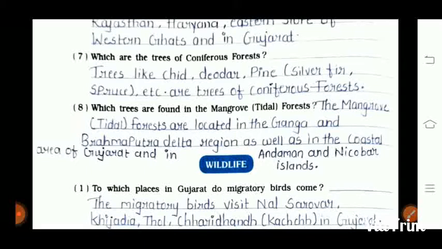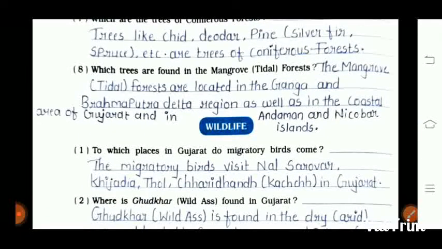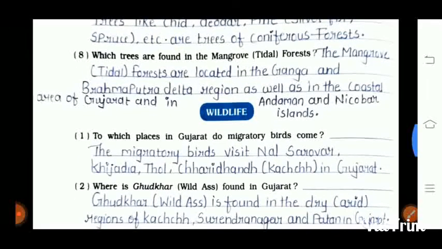Seventh one is which are the trees of coniferous forest? Trees like shade, deodar, pine, etc. are the trees of coniferous forest. Eighth one is which trees are found in the mangrove forest? The mangrove forests are located in the Ganga and Brahmaputra Delta region as well as in the coastal area of Gujarat and in Andaman and Nicobar Island.